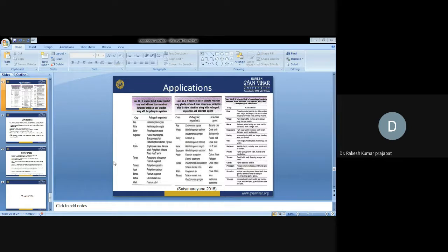Here are certain examples produced in tissue culture. Different somaclonal variants have been produced, and for both biotic and abiotic stress, plants have been developed through tissue culture.